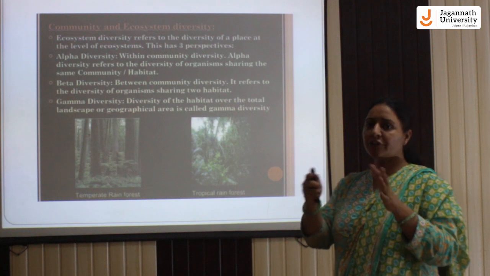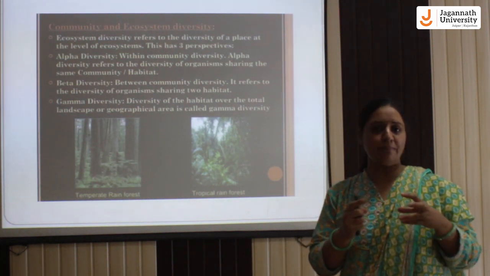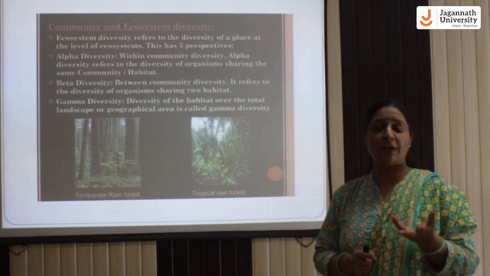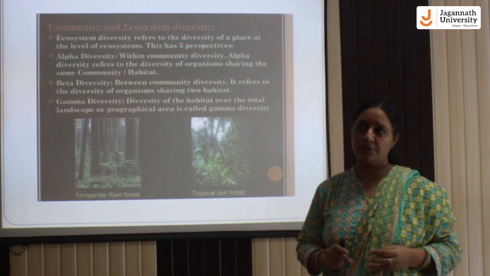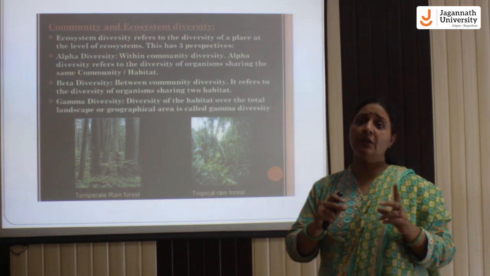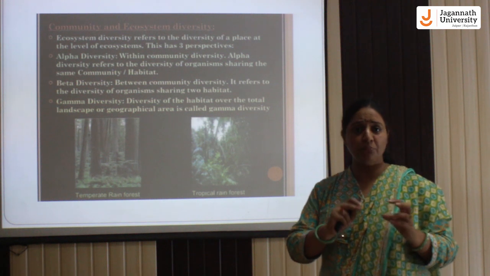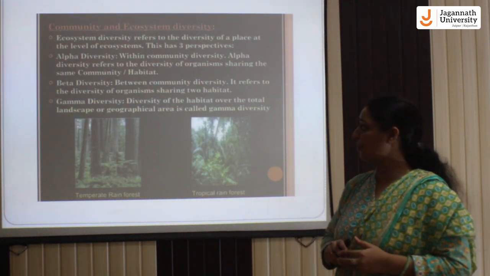Now beta diversity relates to two different ecosystems. It shows the unique biodiversity in between two different ecosystems, like if we compare two ecosystems, the unique biodiversity found in each of the comparative ecosystems. This is beta biodiversity.